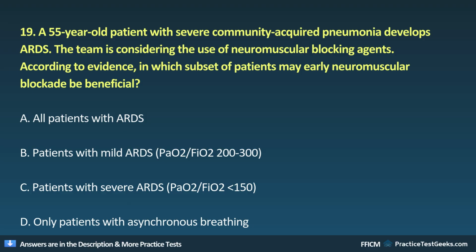19. A 55-year-old patient with severe community-acquired pneumonia develops ARDS. The team is considering the use of neuromuscular blocking agents. According to evidence, in which subset of patients may early neuromuscular blockade be beneficial? A. All patients with ARDS. B. Patients with mild ARDS, PaO2/FiO2 200 to 300. C. Patients with severe ARDS, PaO2/FiO2 less than 150. D. Only patients with asynchronous breathing.